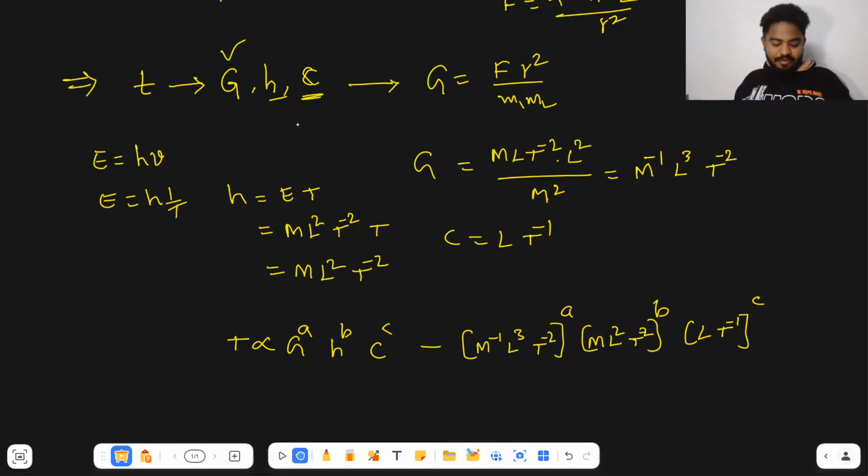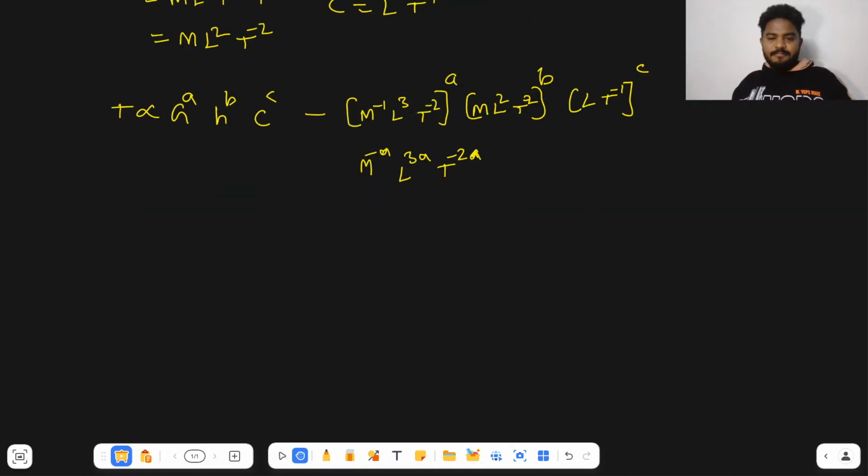So now what we can do is write it like M to the power minus a, L to the power 3a and T to the power minus 2a, right? And then M to the power b, L to the power 2b.